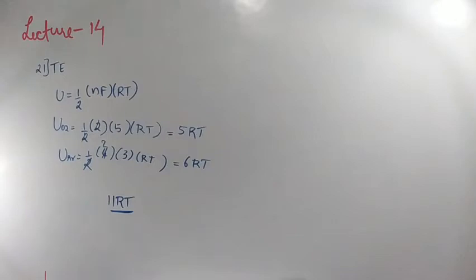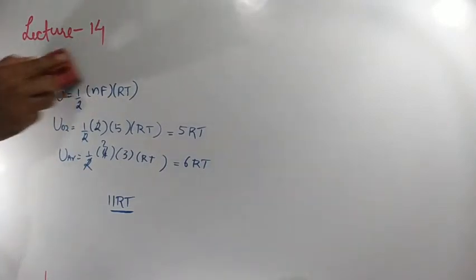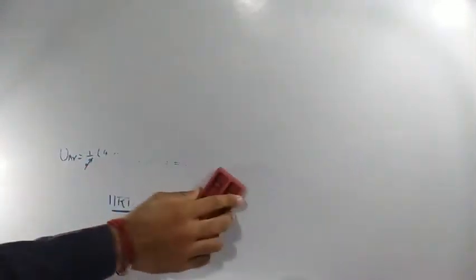Now next question, question number 22. Shall I erase this part? So what they had given in question number 22, let us go through the question. The molar specific heat at constant pressure of an ideal gas is 7/2 R. The molar specific heat, notation capital C, at constant pressure means Cp.